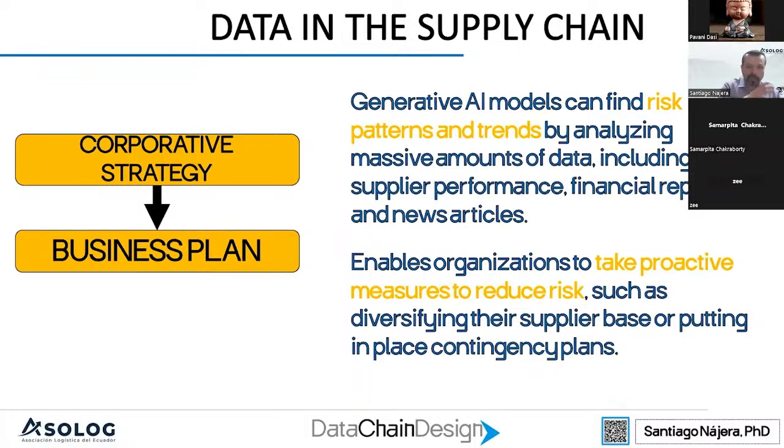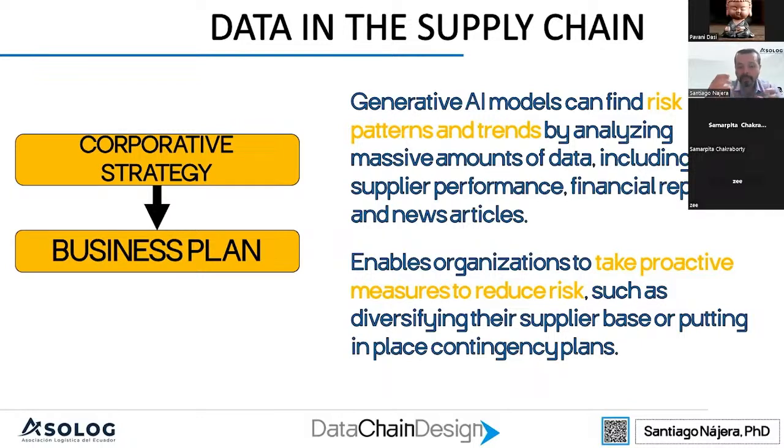Generative AI will help us identify risk patterns and trends that are actually happening in the system, but we don't have the ability to create mathematical models to analyze the information we are getting from the market and from inside the company. So the idea is to take proactive measures to reduce that risk.